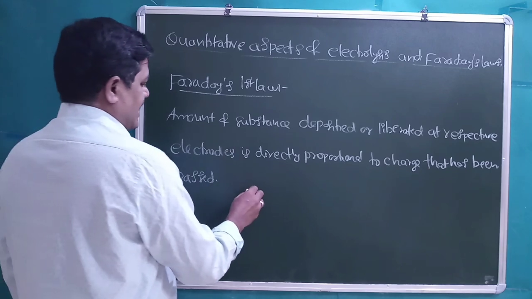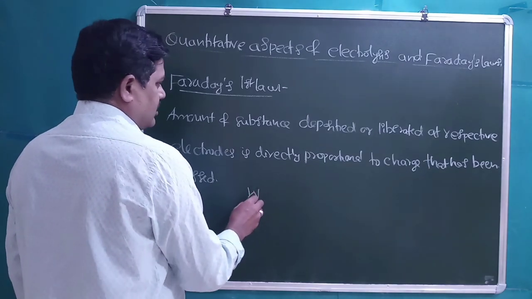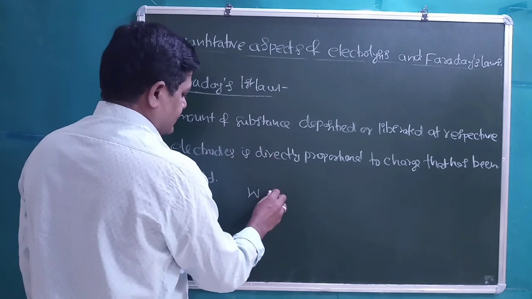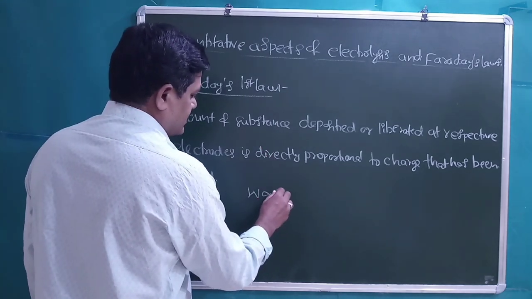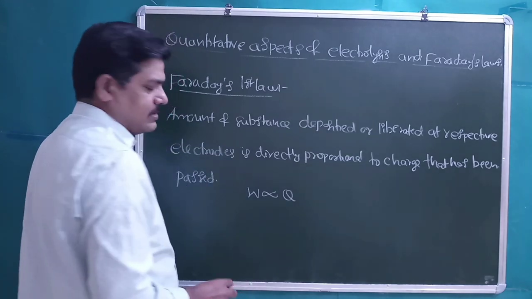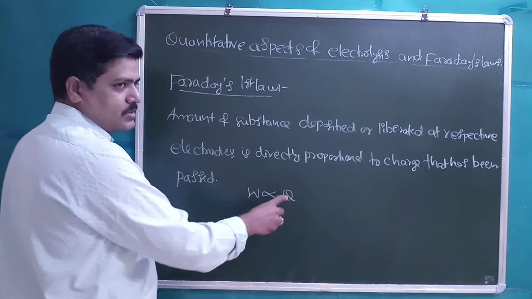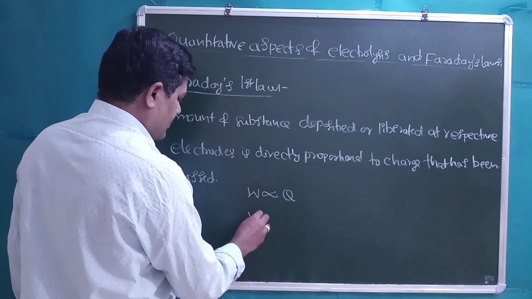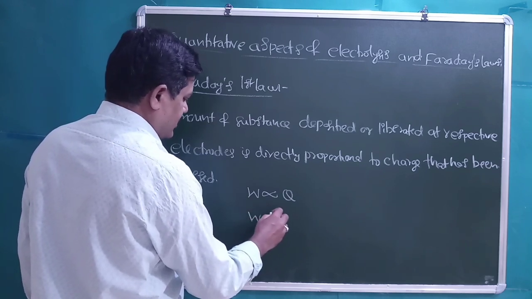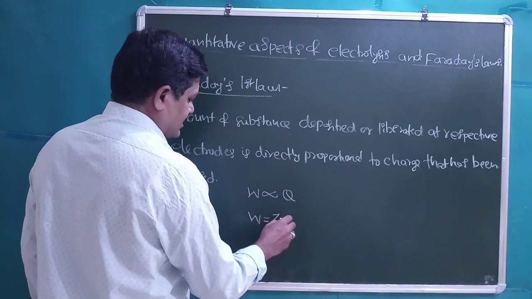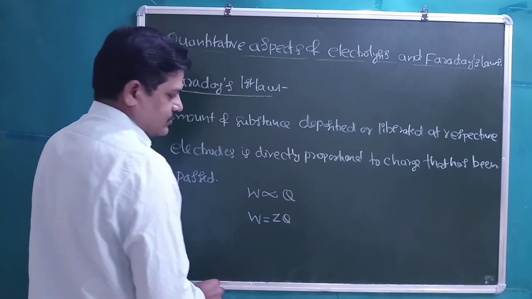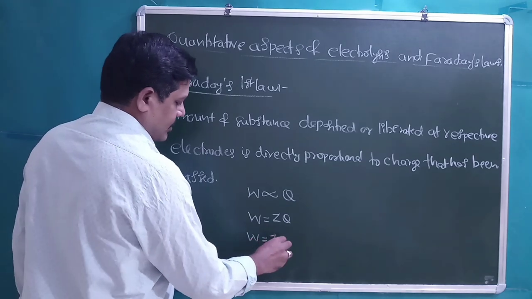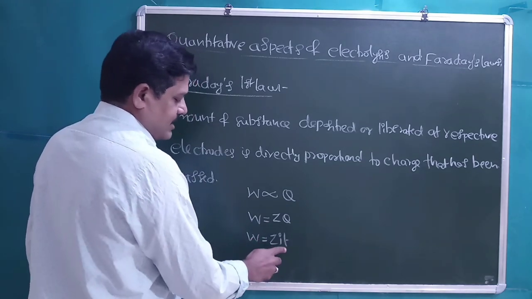So students, we can write W, the amount of substance deposited or liberated in the electrolysis process, is directly proportional to the charge that has been passed. Charge is in coulombs, symbol Q. W is equal to Z into Q, where we introduce a proportionality constant Z. Charge can be written as I into T, current multiplied by time.